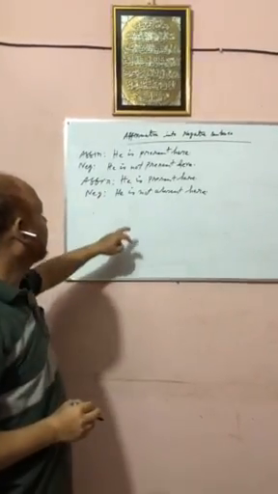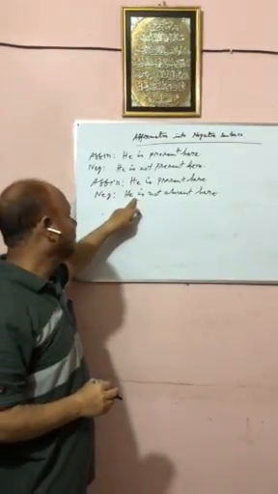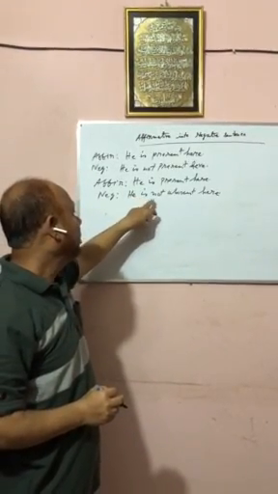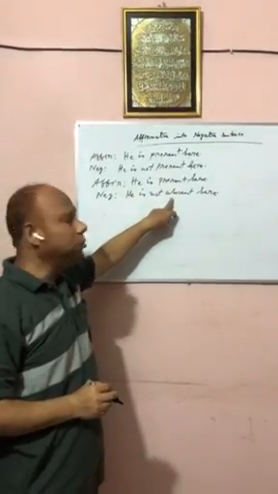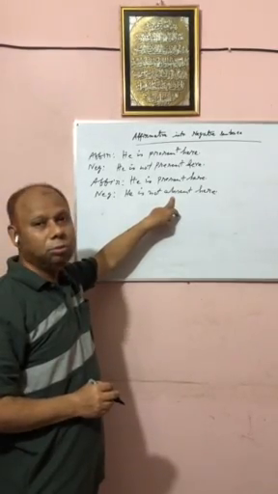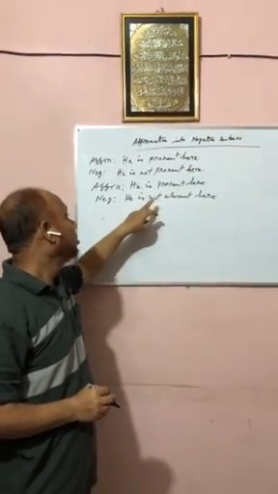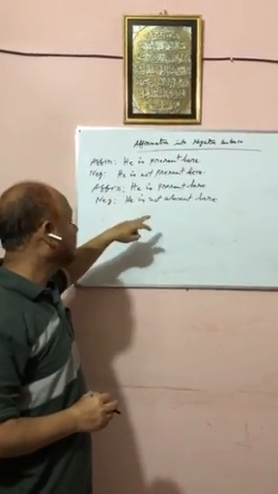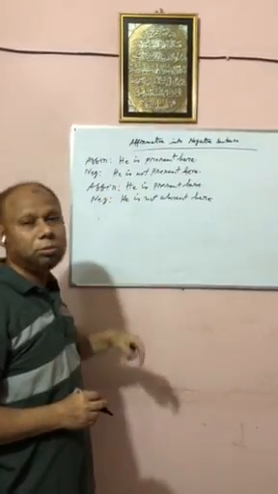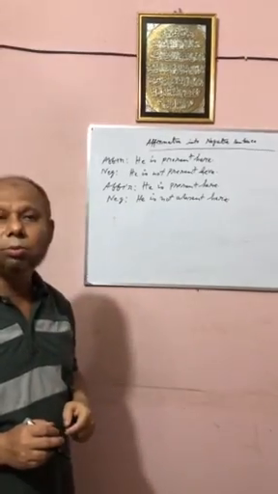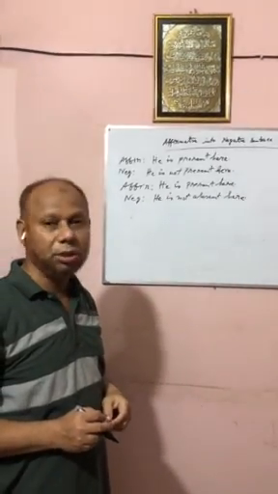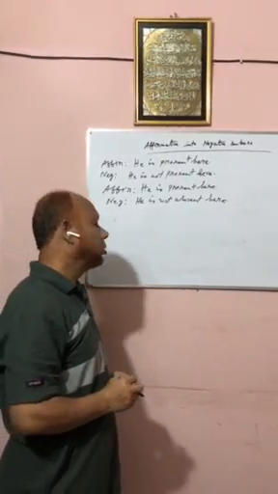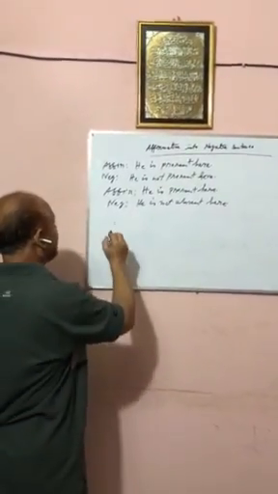It is also negative, but the meaning is unchanged here. How have we done it? We have used an opposite word here. So to change an affirmative sentence into negative without changing the meaning, we have to use opposite words. And in this way, we can change other sentences too.